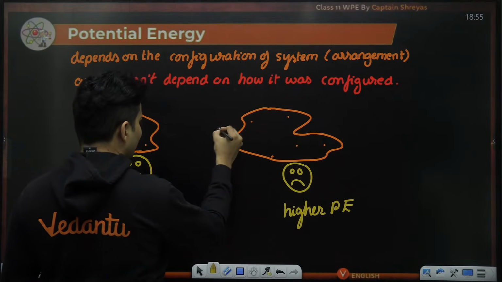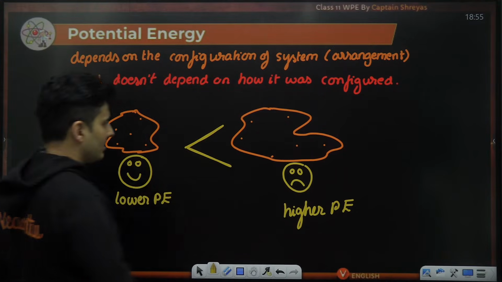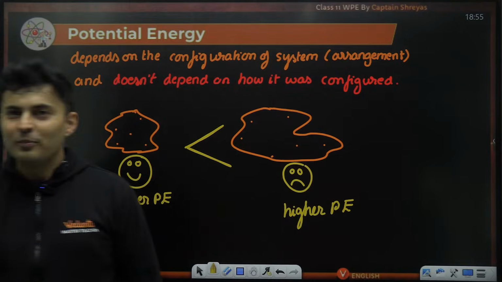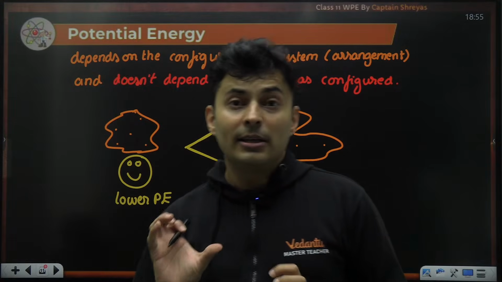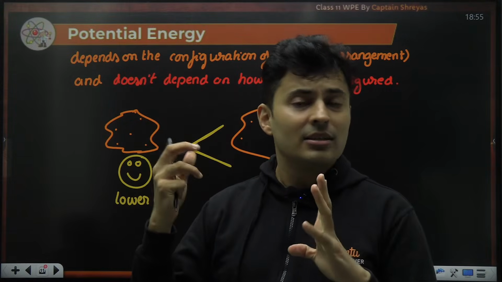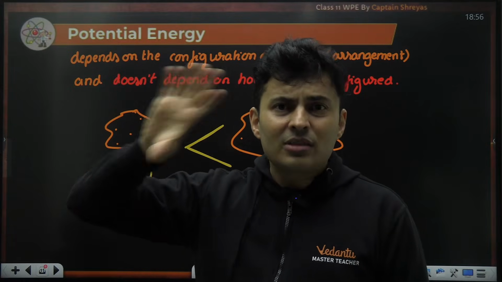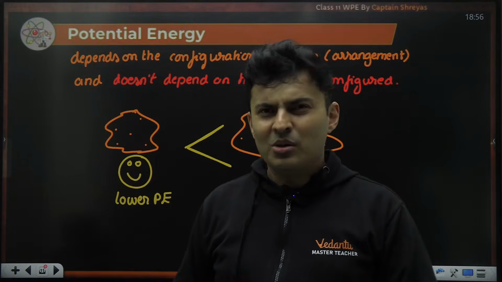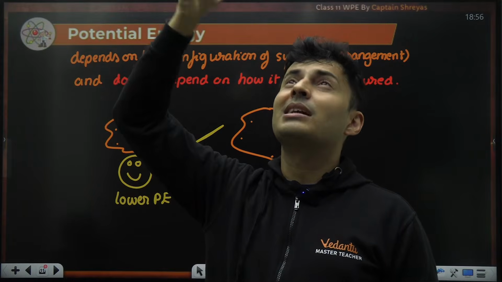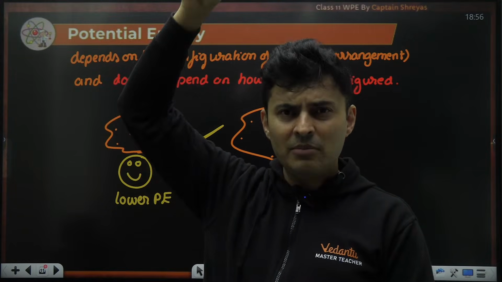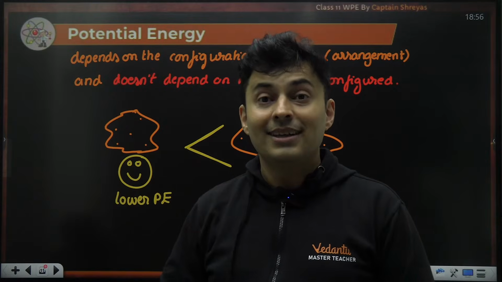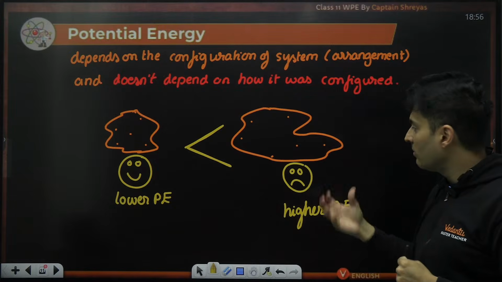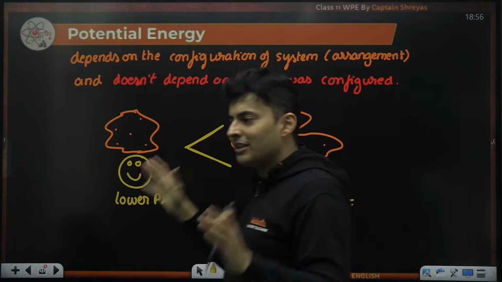Okay, so this is definitely more than this. Is this absolutely clear, how to compare the two situations? A lot of people think height means more potential energy. Guys, don't get me wrong, height is only a very specific example of gravitational energy. I was talking in general, not just gravitation wise. Sir, if I take it up, more energy. That is gravity. What about spring? Height only matters? No, it can be like this also, spring. So in general, situations where you feel uncomfortable have higher energy, and where you feel comfortable have lower energy.